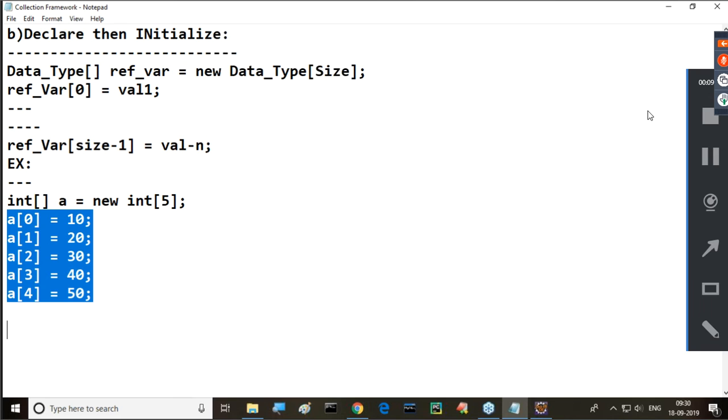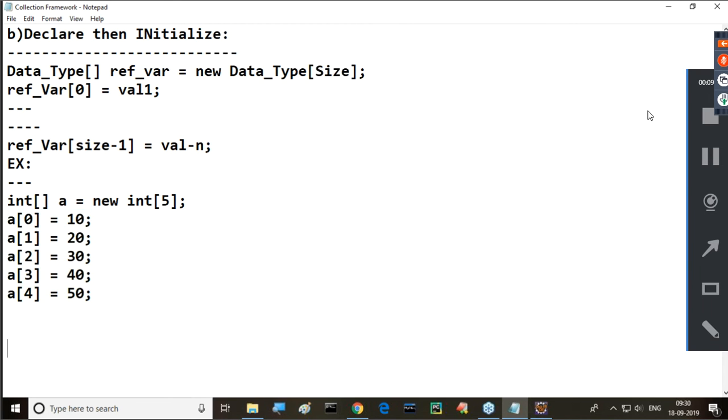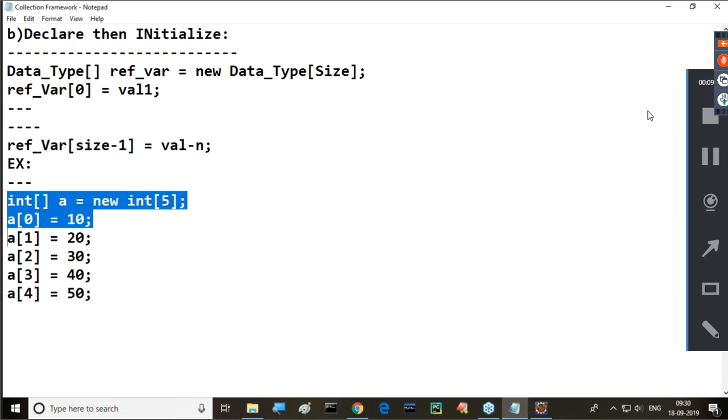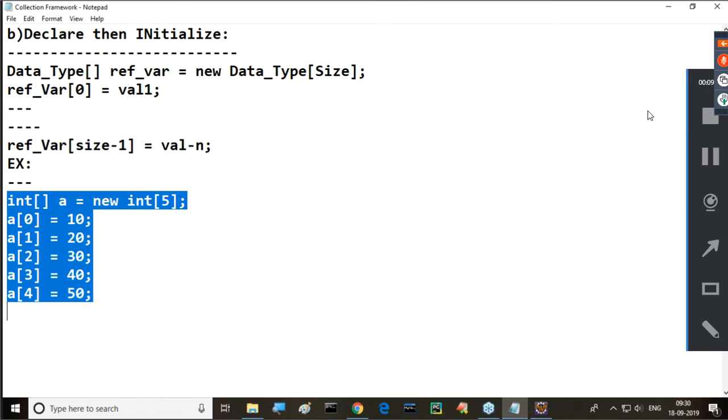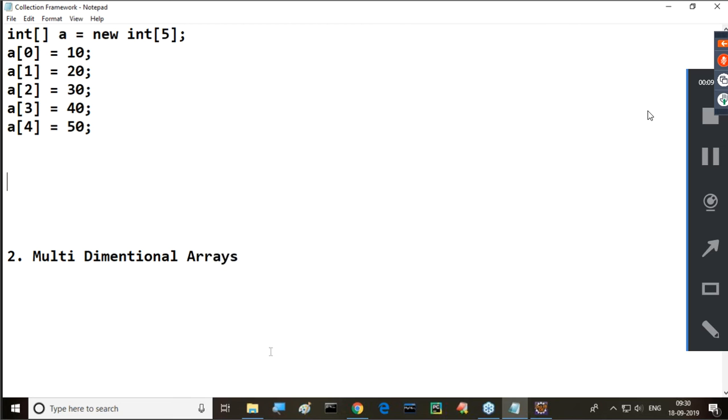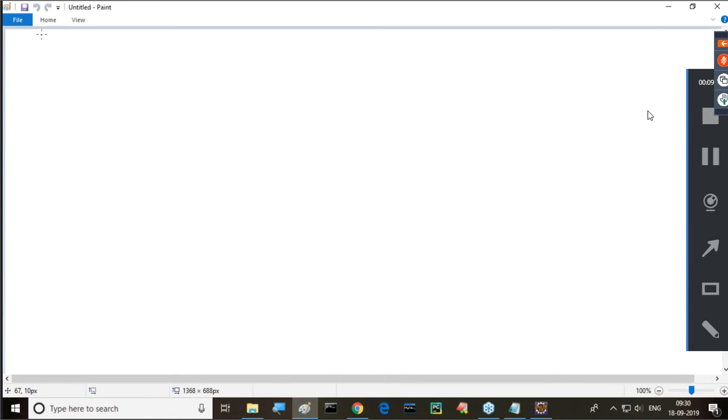After completion of this point, now I want to show how these arrays are represented internally. The toughest part in Java about arrays is understanding the internal content. That is important. At the memory level, how will memory be arranged for this data? How will memory be arranged for these arrays? That point here we have to understand clearly. Now let me check this. All of you understand this now. Let me check this point here. I want to go for a simple representation.